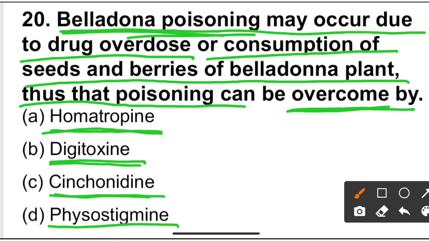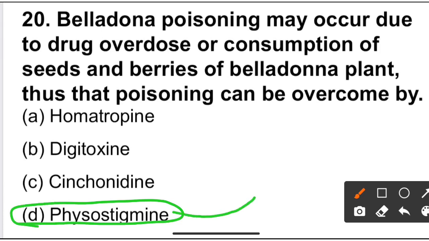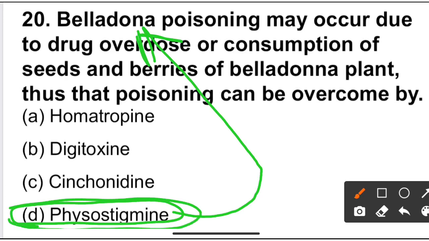Digitoxin and cinchonidine are not used in belladonna poisoning, but physostigmine, option D, is used in treatment of belladonna poisoning. So physostigmine is the correct option.